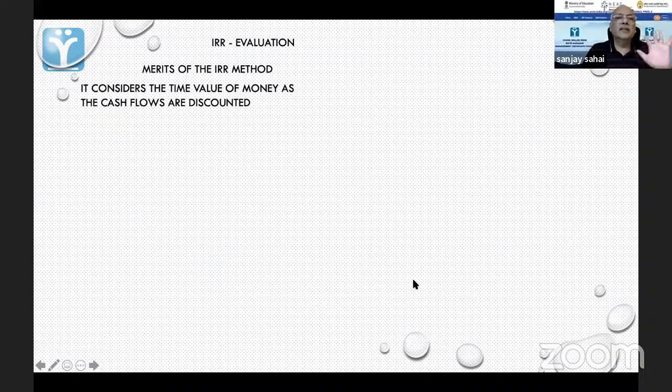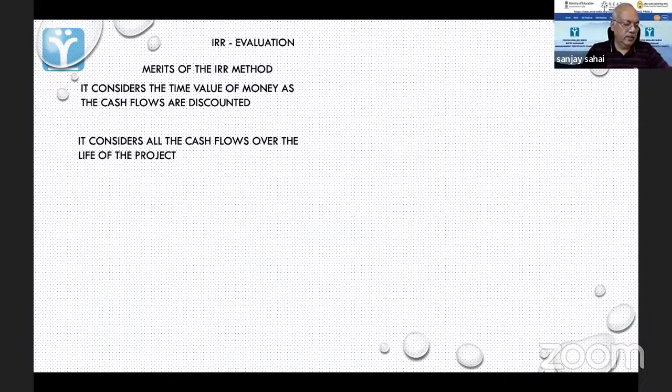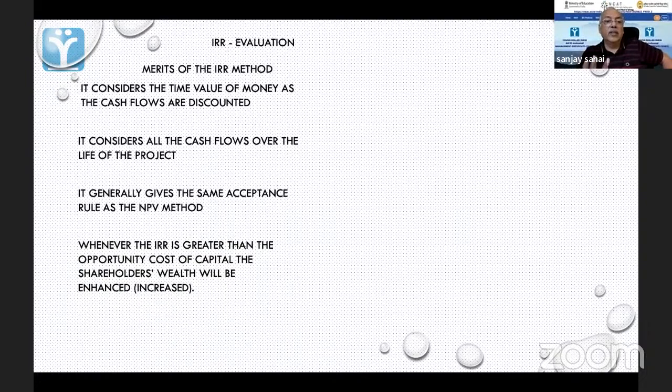So what are the merits? It considers time value of money. Cash flows are discounted. It considers all the cash flows over the life of the project. It generally gives the same acceptance rule as the NPV method. Generally, this is true. But like we said, there are cases when it will not be true. So whenever the IRR is greater than the opportunity cost of capital, the shareholder's wealth will be enhanced.